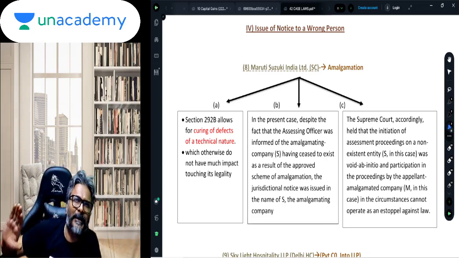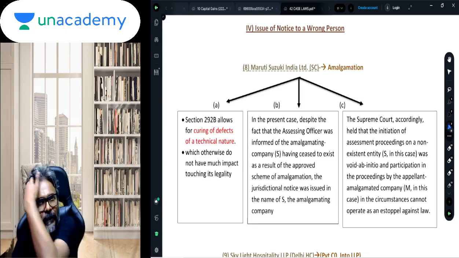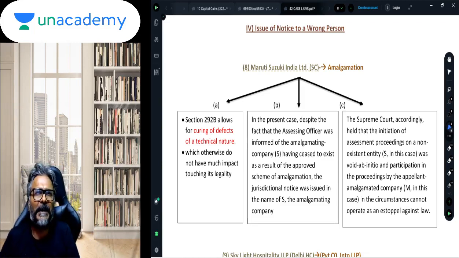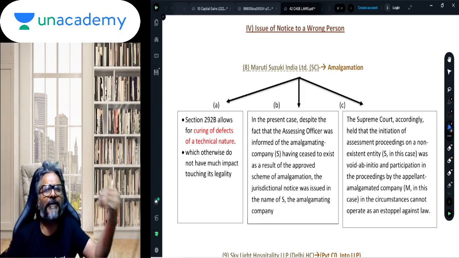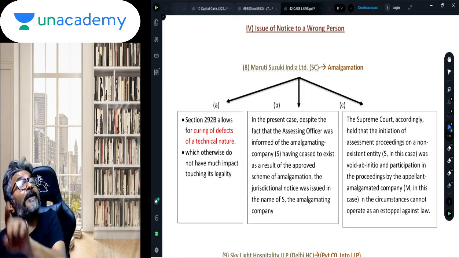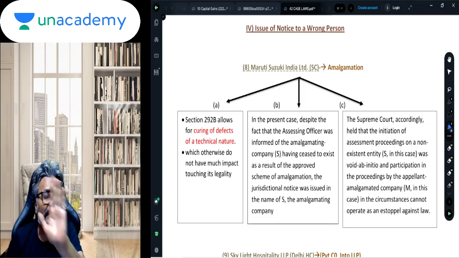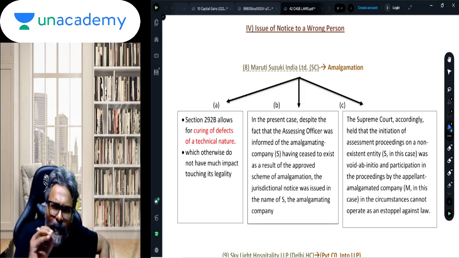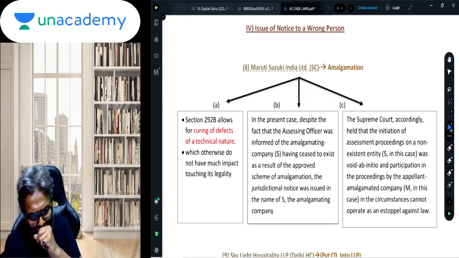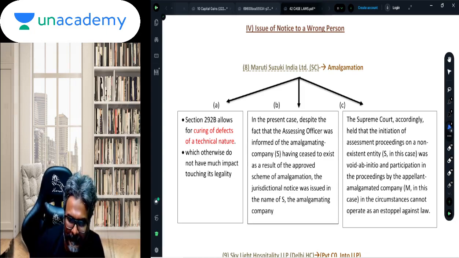So after the amalgamation, the AO was still giving the notice to the amalgamating company, even though the AO was already informed about the amalgamation. Will the notice be considered a valid notice? Answer is no. The entire proceedings would be invalid.